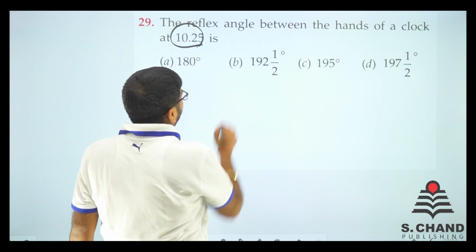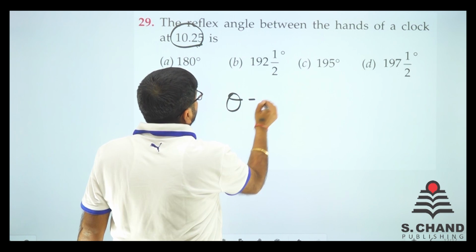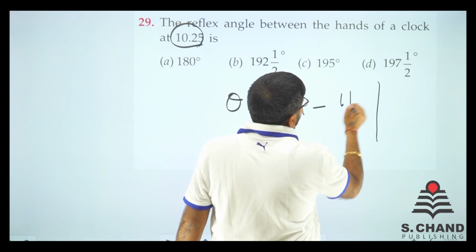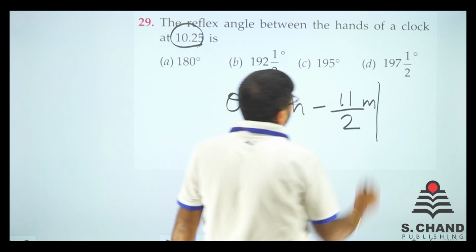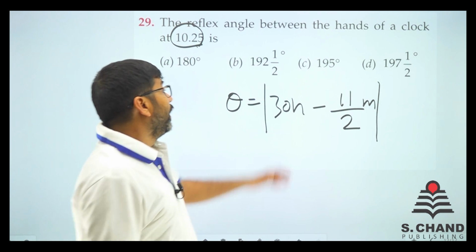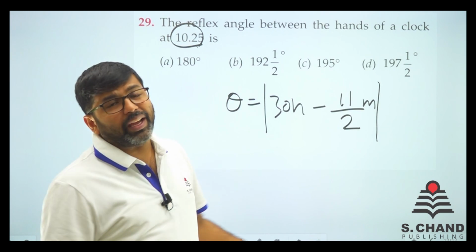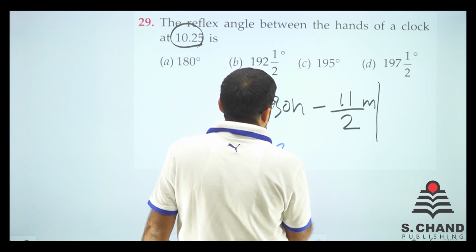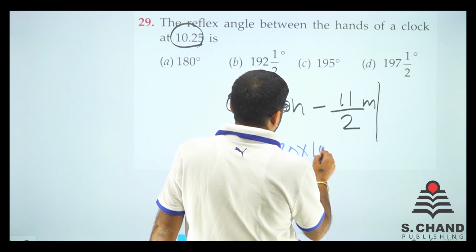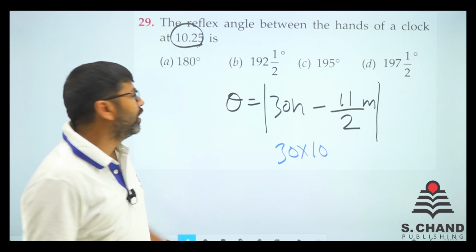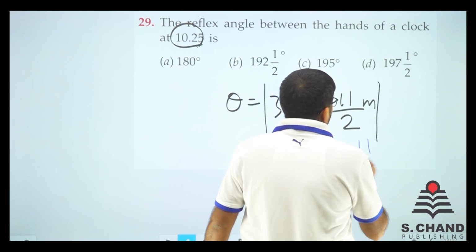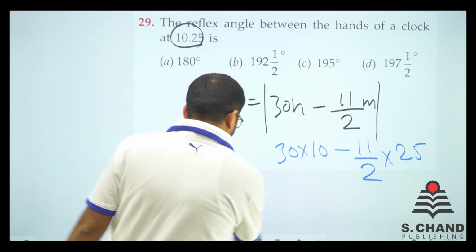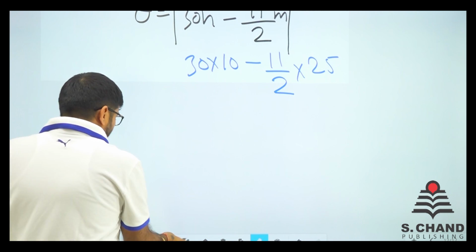If you remember, we had a formula: theta is equal to mod of 30h minus 11 by 2 m. It is a mod. I am saying again and again, keep the mod in your mind. 30 into h, so 30 into 10 is 300, minus 11 by 2 into 25. Just calculate this first.